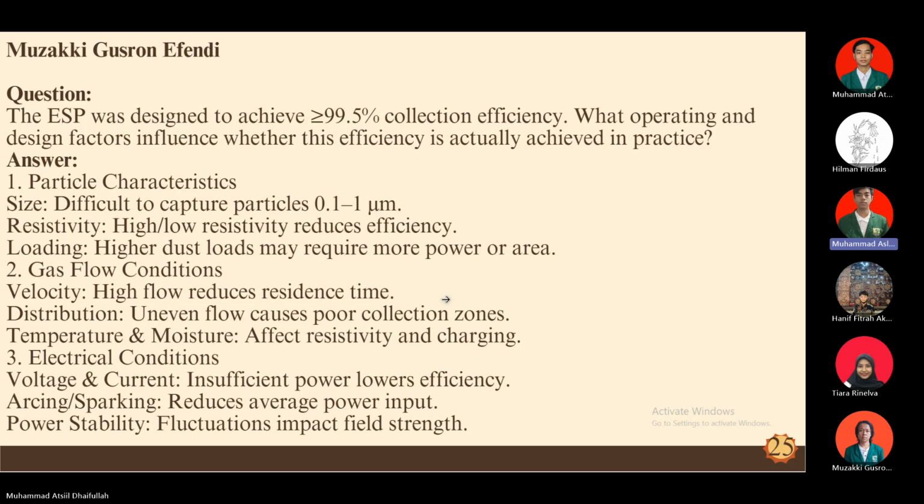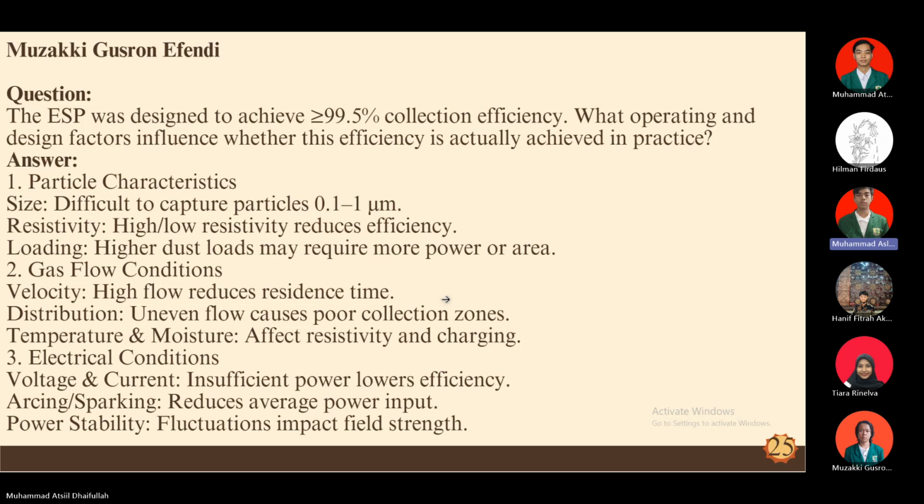The first one is particle characteristics, which has 3 types. The first is size. Particles are difficult for the ESP to capture if their diameter is 0.1 to 1 micrometer. The lower the size of the particles, the less efficiency the ESP will achieve.